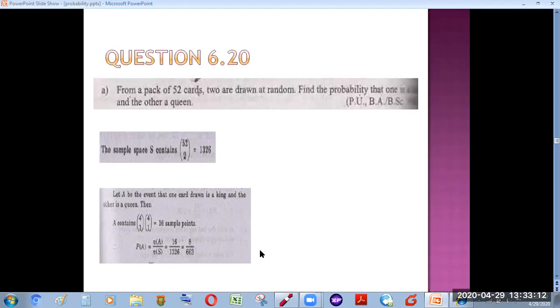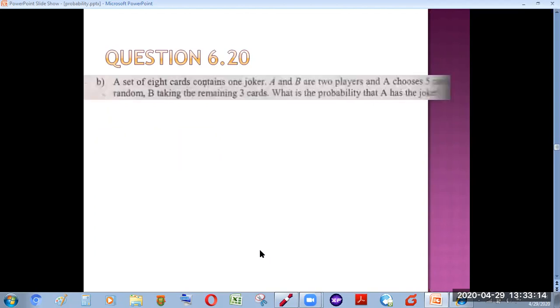And now moving to the next question, which is the B part of question 6.20. A set of 8 cards contains 1 joker. A and B are 2 players, and A chooses 5 cards at random and B takes the remaining 3 cards. What is the probability that A has the joker? Now what we are given is that there are only 8 cards, in which 1 is a joker.